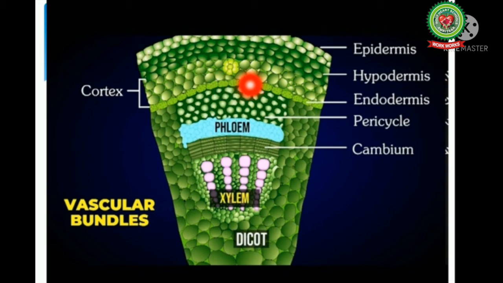Then is general cortex, which is present between hypodermis and endodermis. It is a multi-layered zone composed of parenchymatous cells with prominent intercellular spaces.